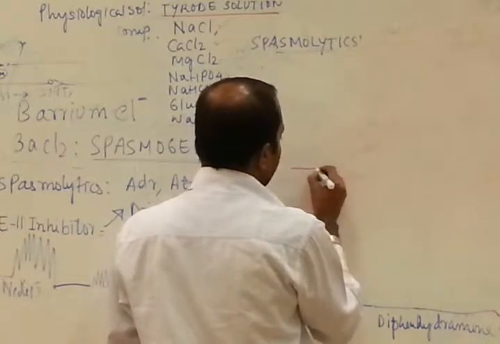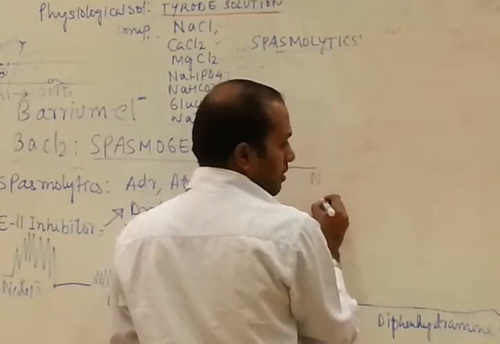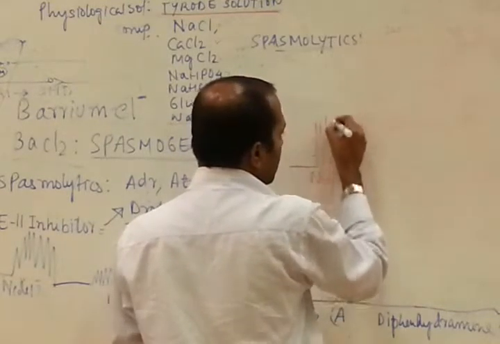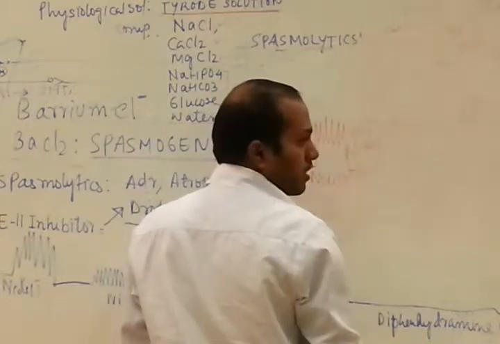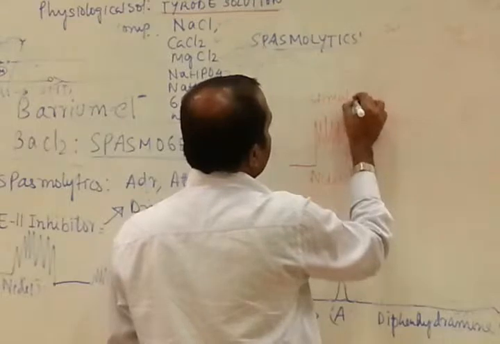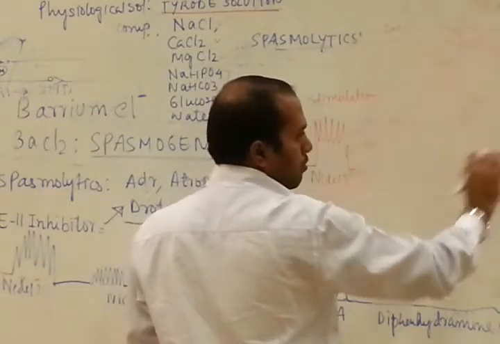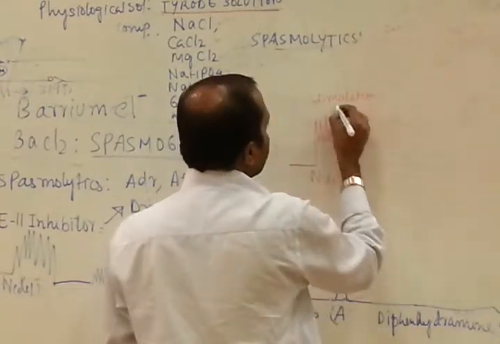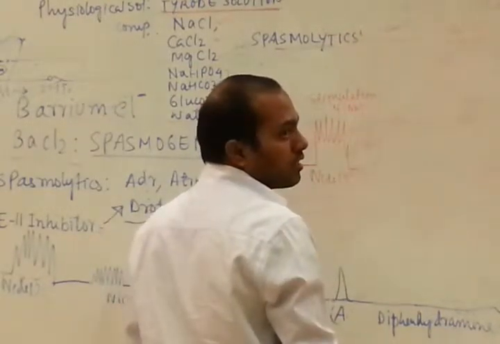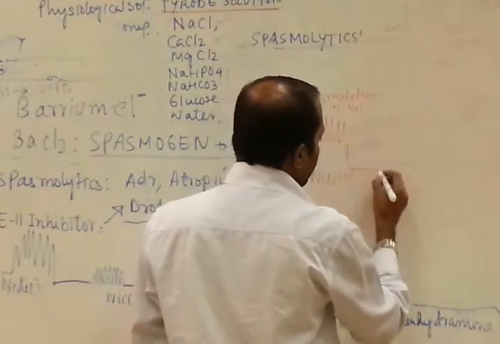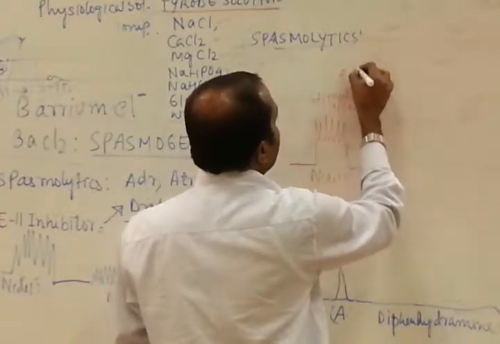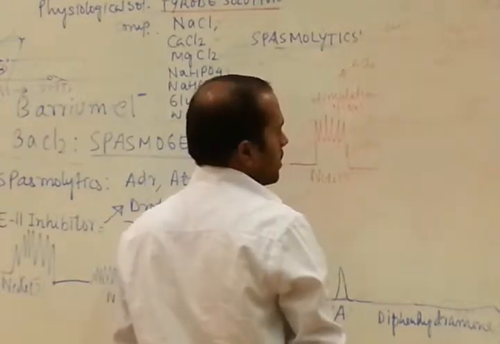Once you have administered diluted nicotine, it will produce a response: contraction, through stimulation of the nicotine receptor, which releases acetylcholine.